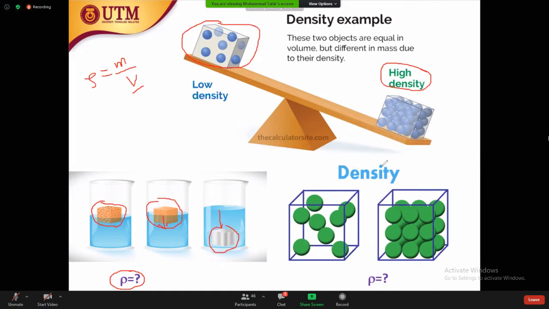So this is another example. Here the volume is the same, but there are more tablets here, so the density of this block is higher. Density means the mass that occupies a specific volume, and a body with higher density than water can sink inside the water because its volume is lower and mass is more.